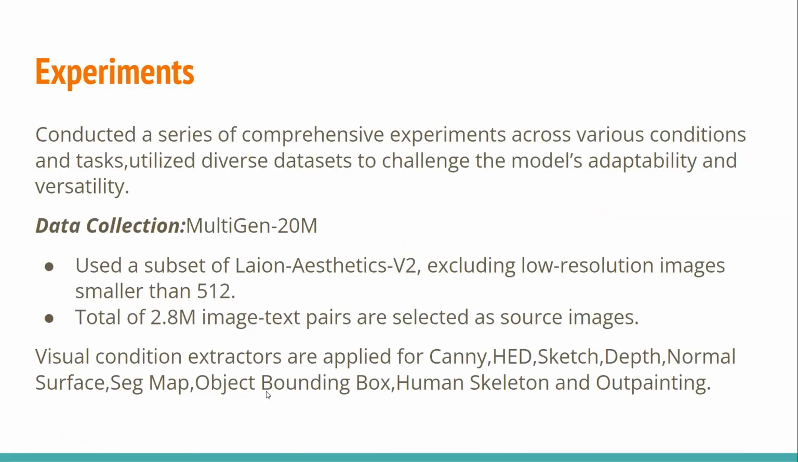So next come some details about how this paper has covered the experiments. It has conducted a series of comprehensive experiments across various conditions and tasks. It has utilized a wide dataset, and it has challenged the model's adaptability and versatility. The paper has a data collection started from scratch, called MultiGen-20M. This data collection majorly involves a subset of LAION-Aesthetics V2. It excludes low-resolution images smaller than 512 pixels. Including all the subsets, it has collected 2.8 million image-text pairs that are selected as source images.